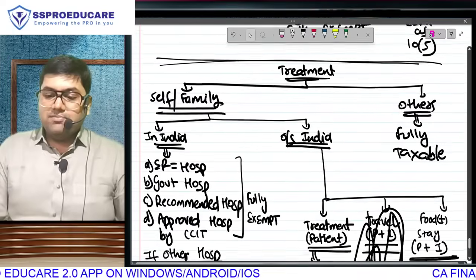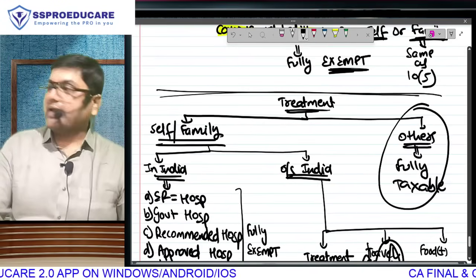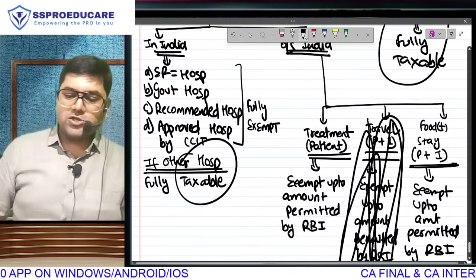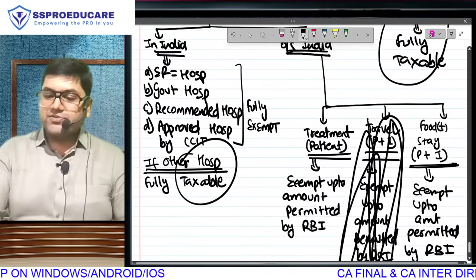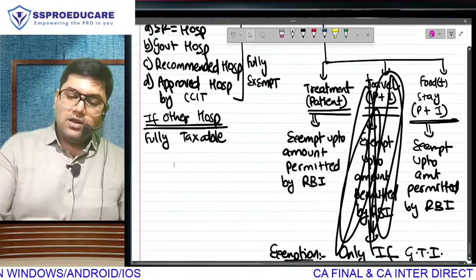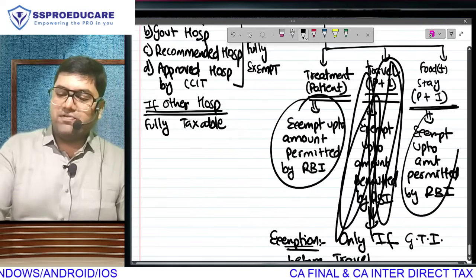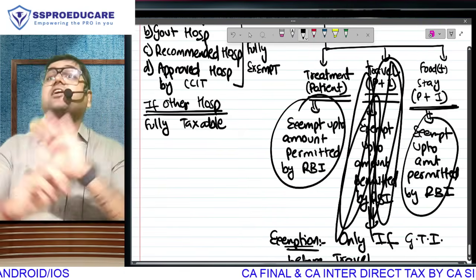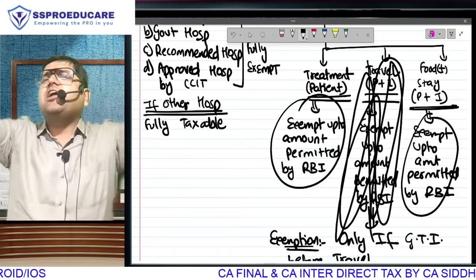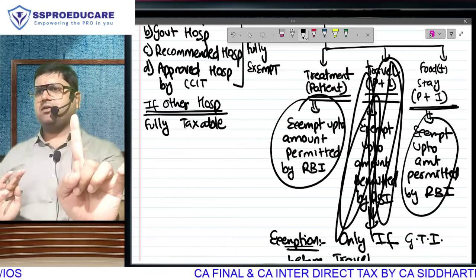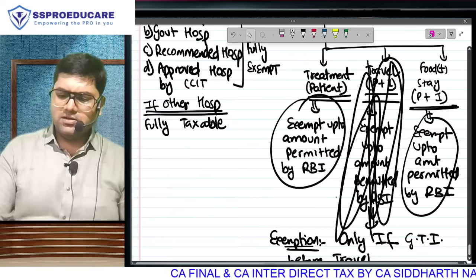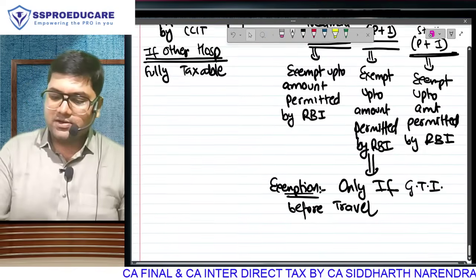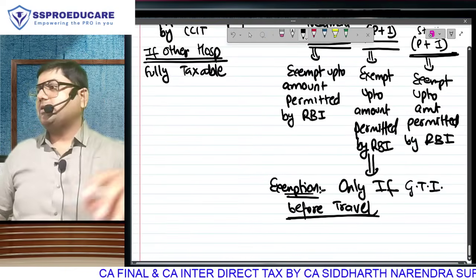Then come in medical wala. Here others wala is taxable, part of GTI, take it. Here other than 4 hospital is taxable, part of GTI, take it. Here over and above RBI permission, that amount is also part of GTI because it is taxable. Take everything. Have I completed everything in my GTI? Only one thing is remaining. What is that only thing remaining? Means everything including this perquisite we have completed. Only this travel wala part is remaining.